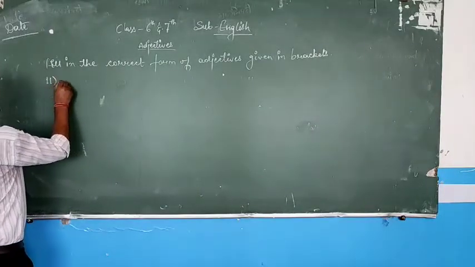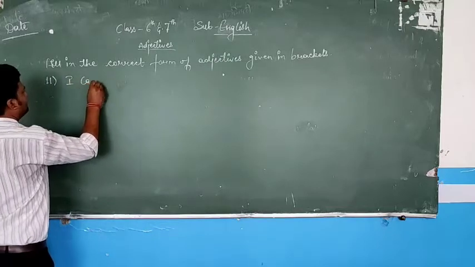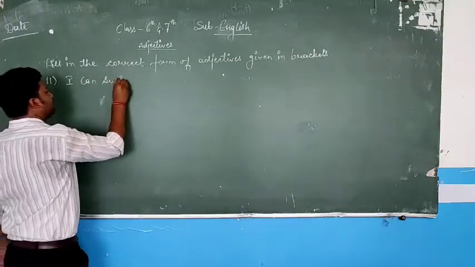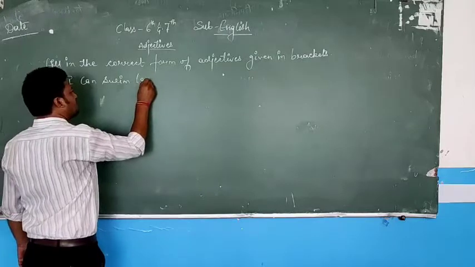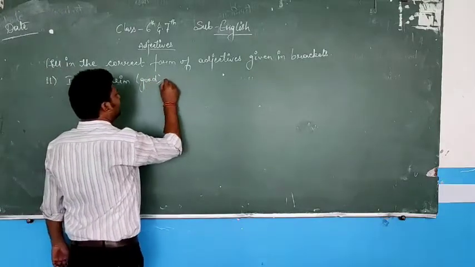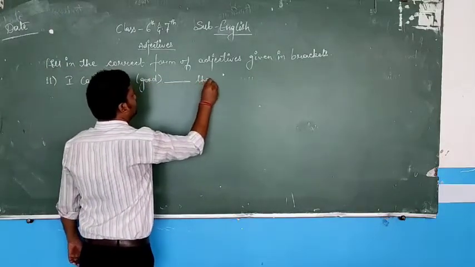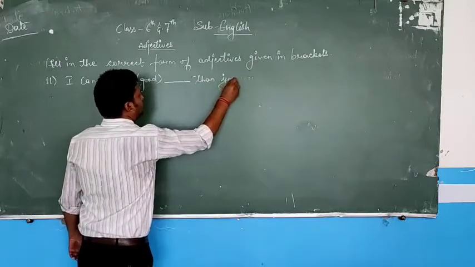The 11th one is: I can swim, good is the adjective, then you.